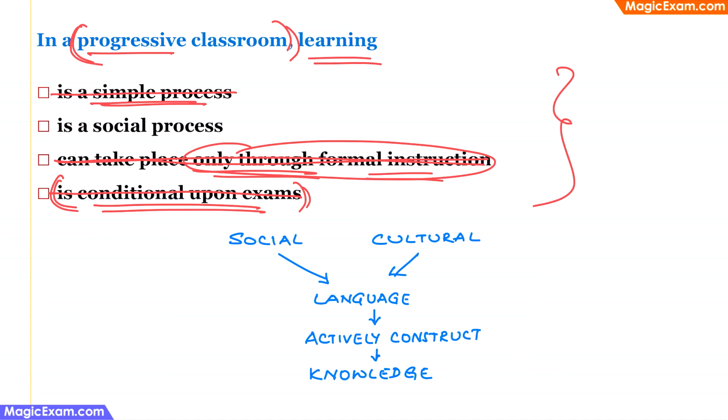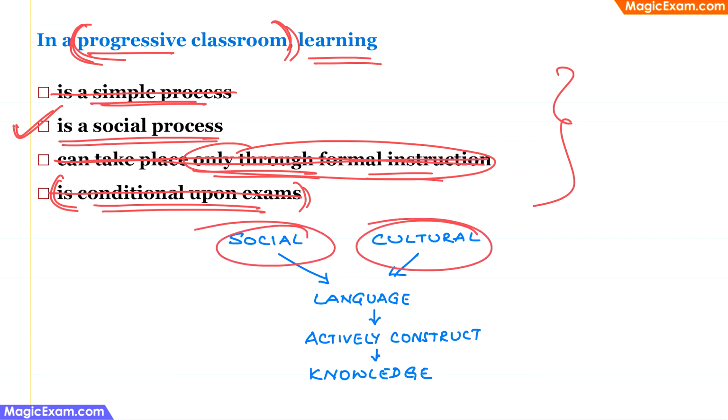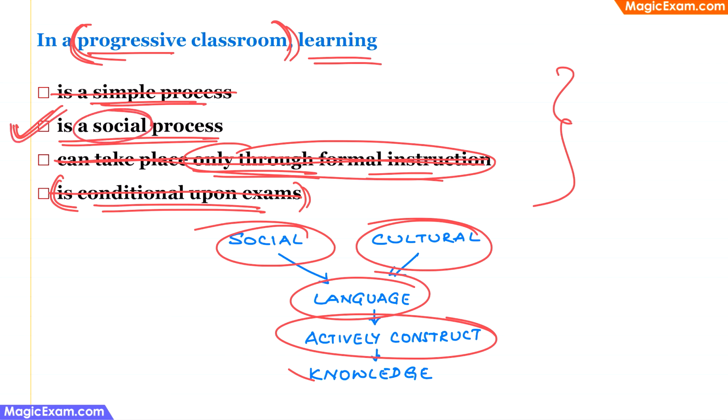Now we are left with one option, that is a social process, and this has to be the correct answer, because again, when we are talking about a progressive classroom, we are also talking about a social constructivist classroom. We are talking about Vygotsky's theory, and Vygotsky's theory, the keywords are social, cultural, language, actively construct. So here social is a keyword that is already here. Therefore, we should identify that this is the correct answer.